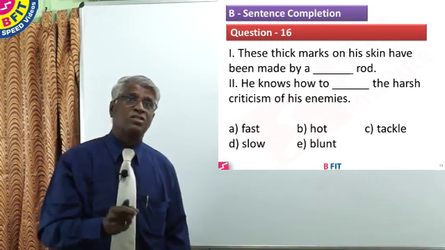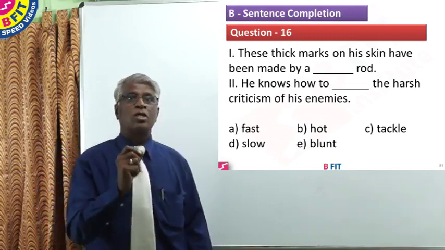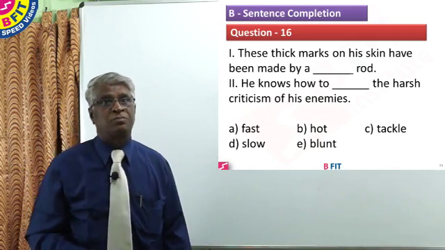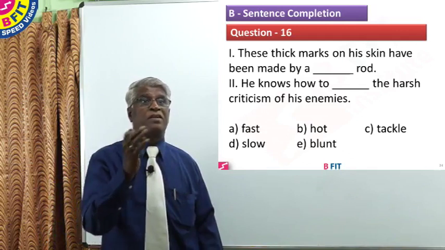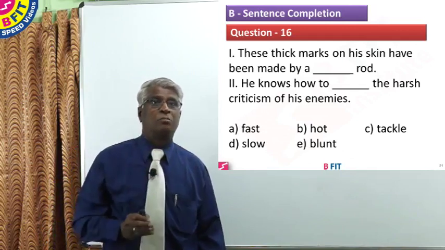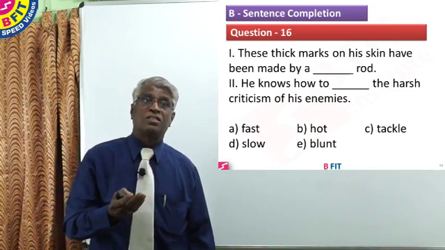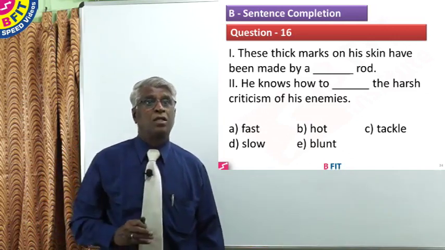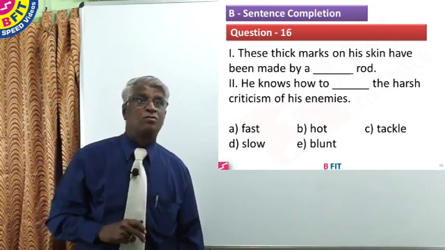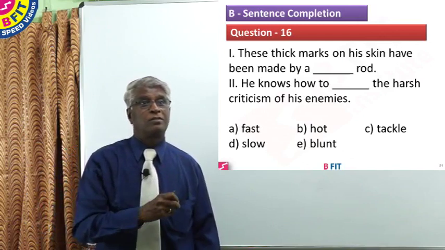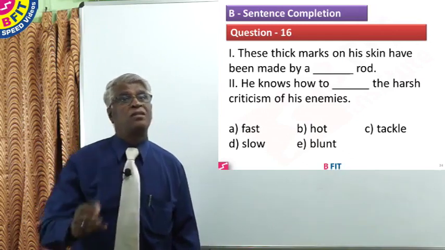These thick marks on his skin have been made by a dash rod. He knows how to dash the harsh criticism of his enemies. A fast rod is wrong. A hot rod seems to be okay, but "he knows how to hot the harsh" means hot is wrong. A tackle rod, so C is wrong. A slow rod is also wrong. So the correct option here is blunt rod.